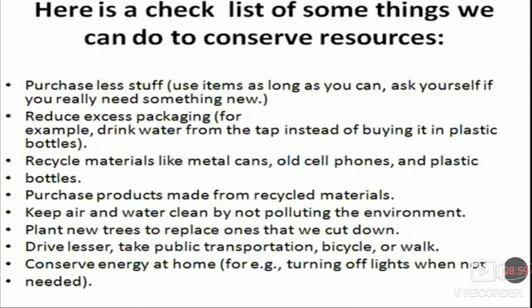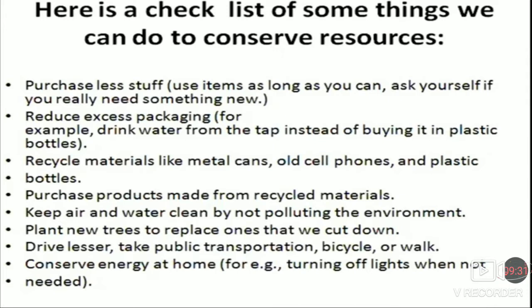Recycle materials like metal cans, old cell phones, and plastic bottles. So instead of throwing them away, we can give them for recycling. Things like metal cans, old cell phones, and plastics can be recycled, and come into the market as a new product. From this also we can protect our natural resources.